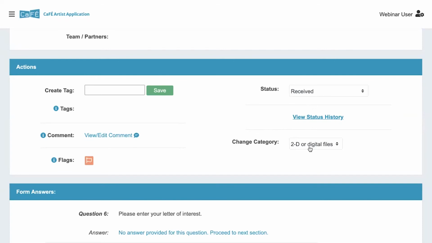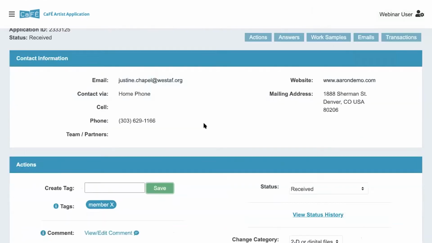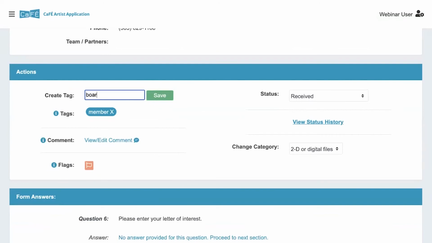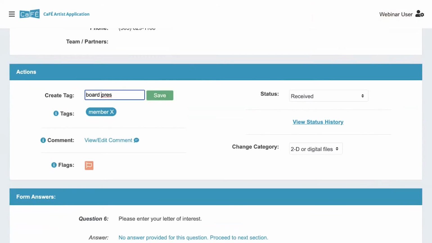So now is where I'll show you how to create the tags, and after the changes occur, you can actually add up to 3 tags per application. So to create a tag, you'll type up to 12 characters here. So for example, maybe they're a member, so you can enter the tag here, click save. You'll see it then gets added to this section. It also gets added to the top here. Maybe they're also a board president, so you can tag it that way. Oh, I entered a space, so I can't do that.